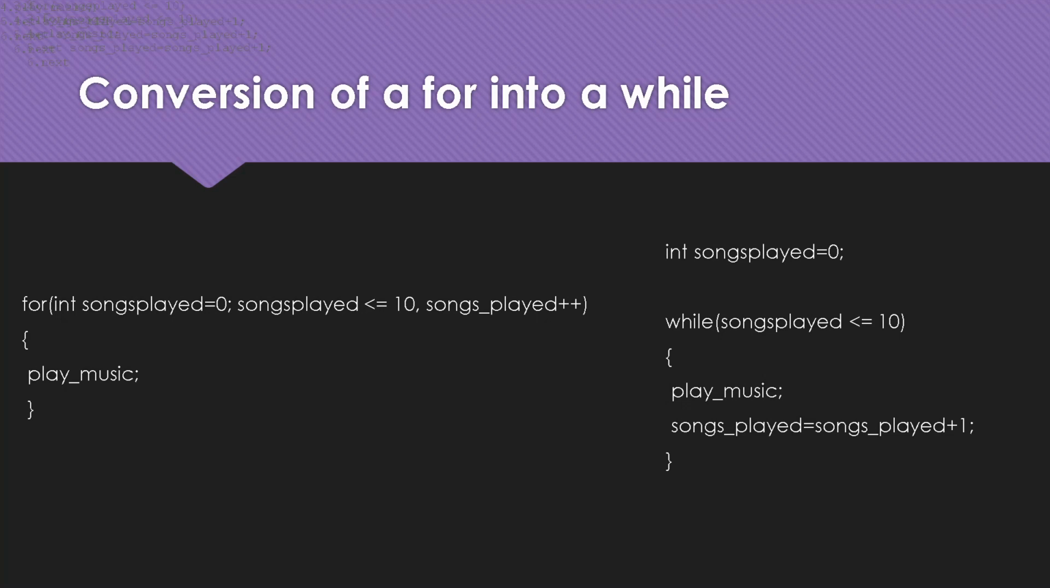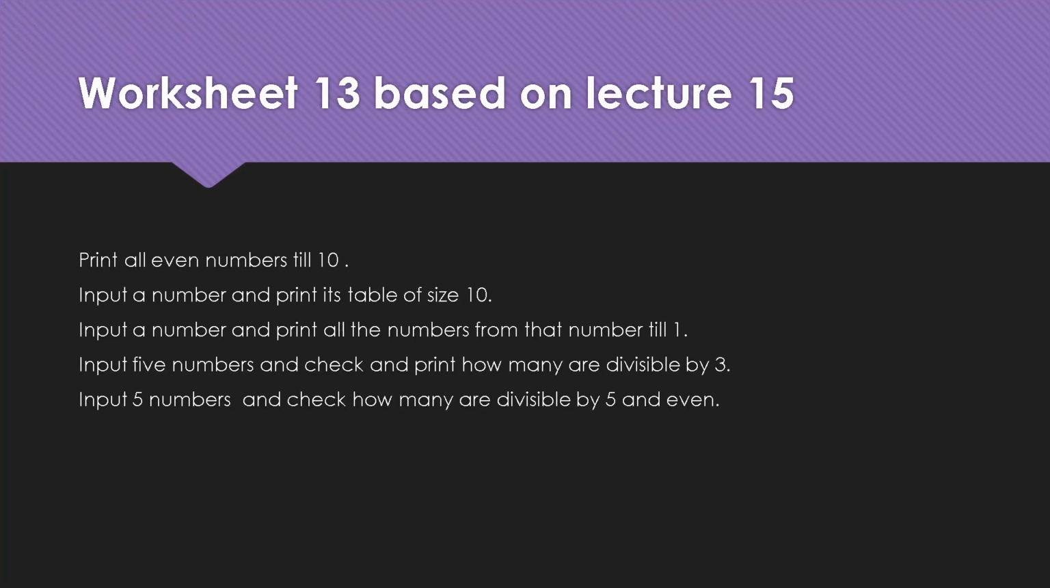It will continue till the 10th number. That means it will start from 0 and go till 10. So how many times is the loop going to iterate? That is 11 times. So this is a clear-cut conversion of a for into a while.